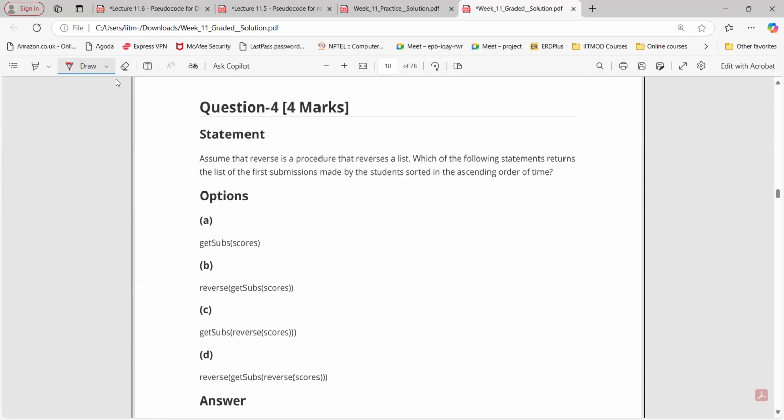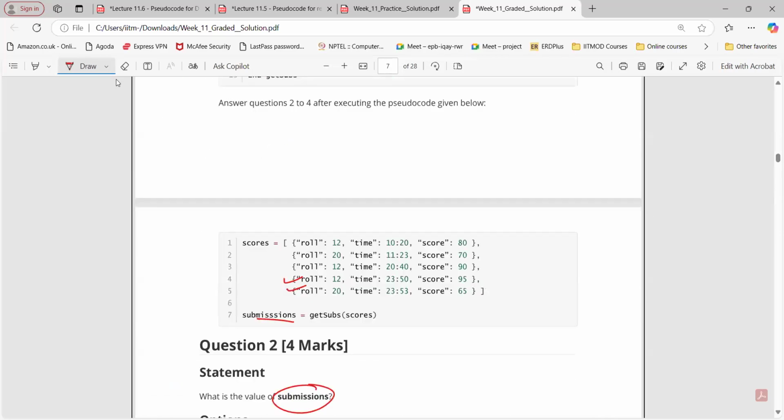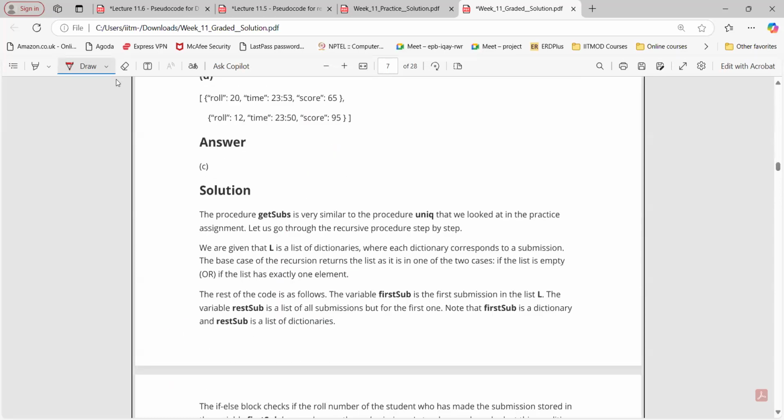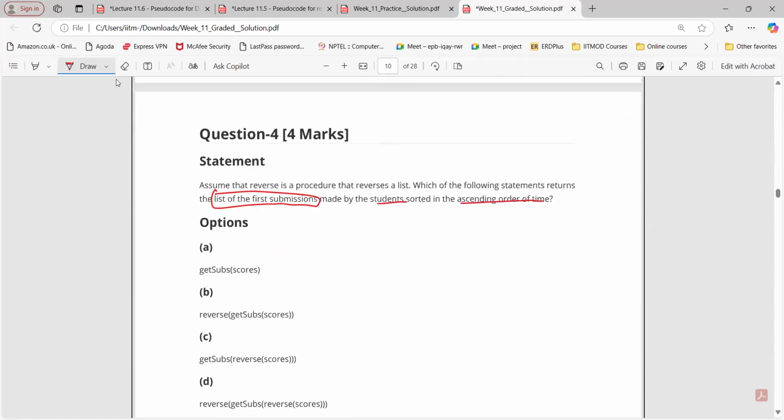Which of the following statements returns the list of first submissions made by the student sorted in ascending order of time? And reverse is basically doing the reverse of that particular list. So if I simply reverse this particular list, 20, 12, 12, this will be in the descending order of the time. Descending order of the time if we reverse, and what we want is the same, but it should be in reverse. The list of first submissions made by the student sorted in ascending order of the time.